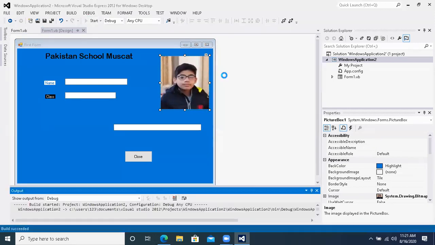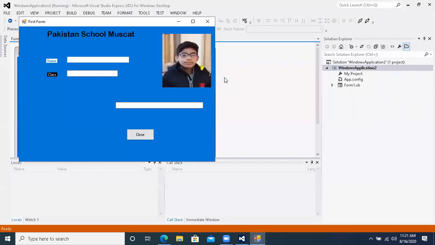Now run it. No error. There are very few errors in Visual Basic, you know, because a GUI environment is there. All the things that we are doing are by setting the properties of the objects and drawing the objects on the form. So there are comparatively fewer errors as compared to procedural programming.